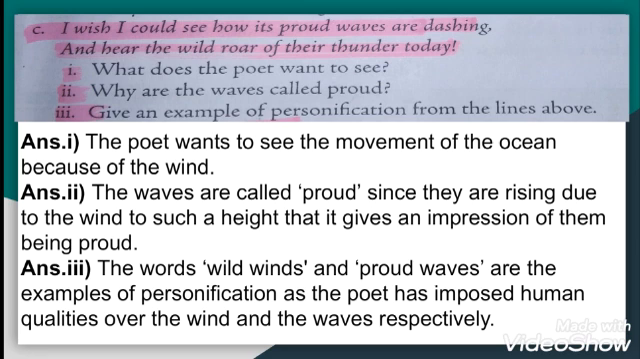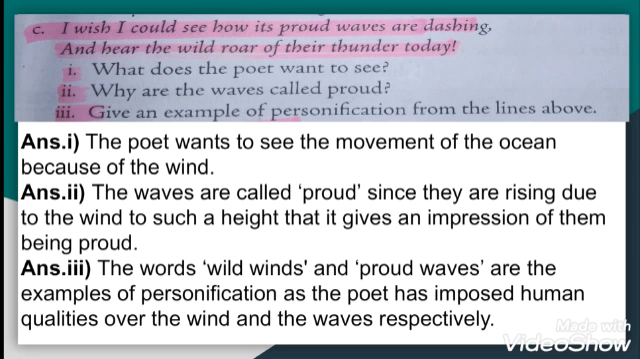Likewise, waves, we can't say that the waves are proud, but as the waves are moving up in the air with the wind, it is looking proud. It is being seen and considered by the poet as proud. That's why the poet has given the human quality proud to the waves.